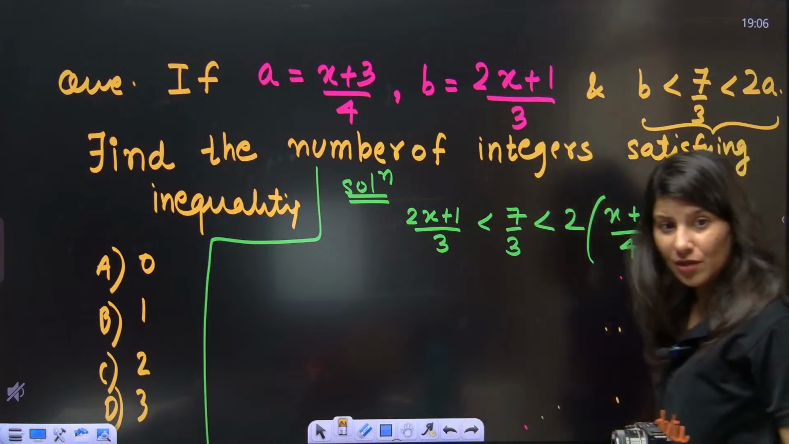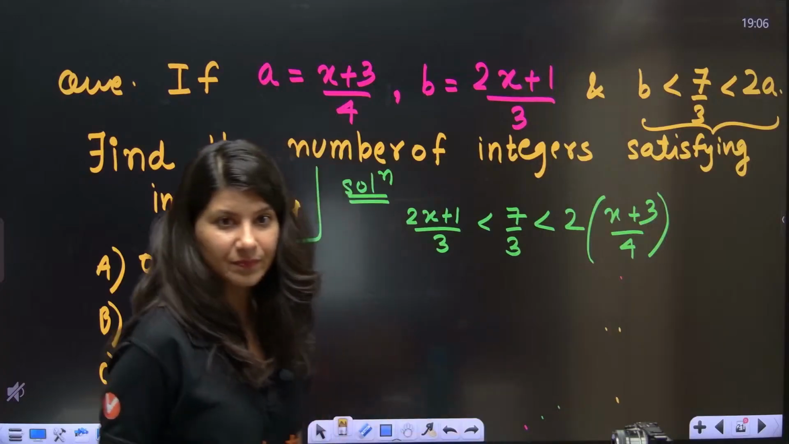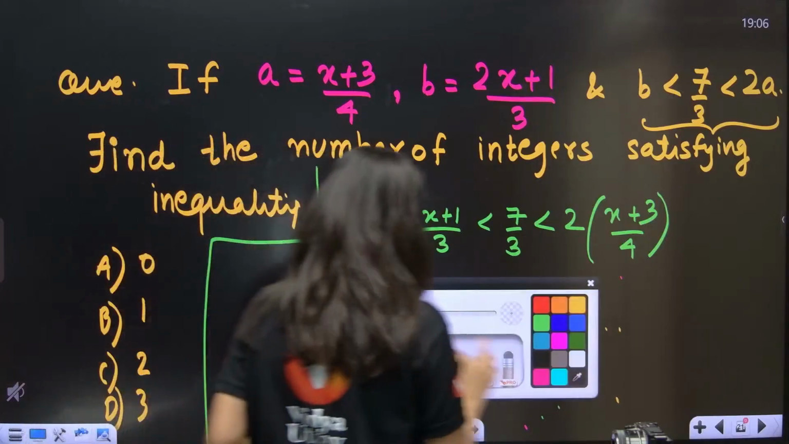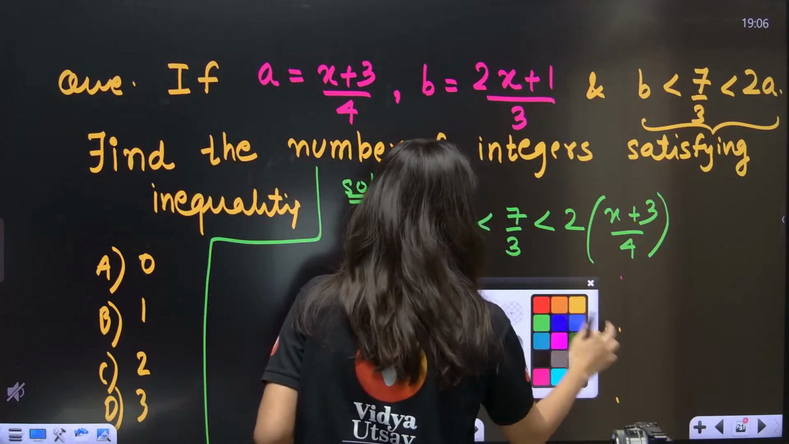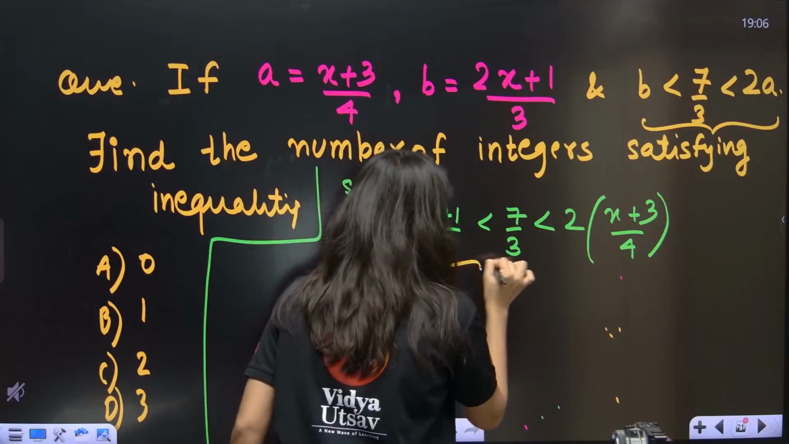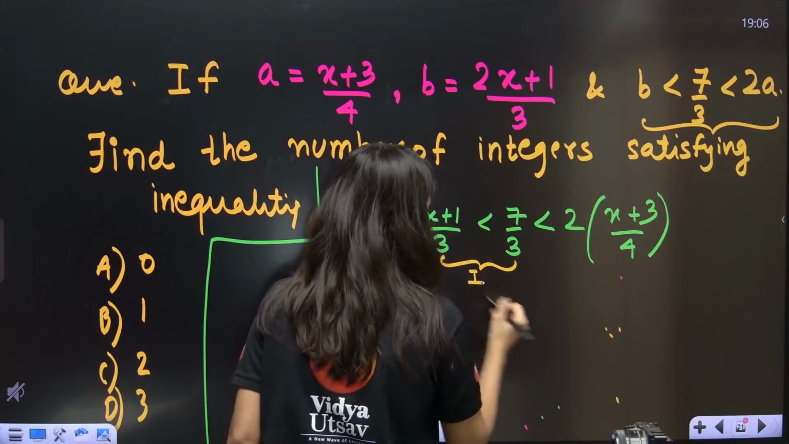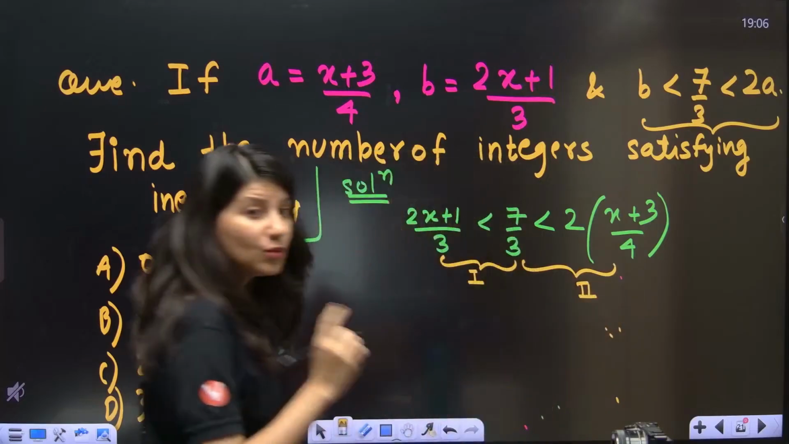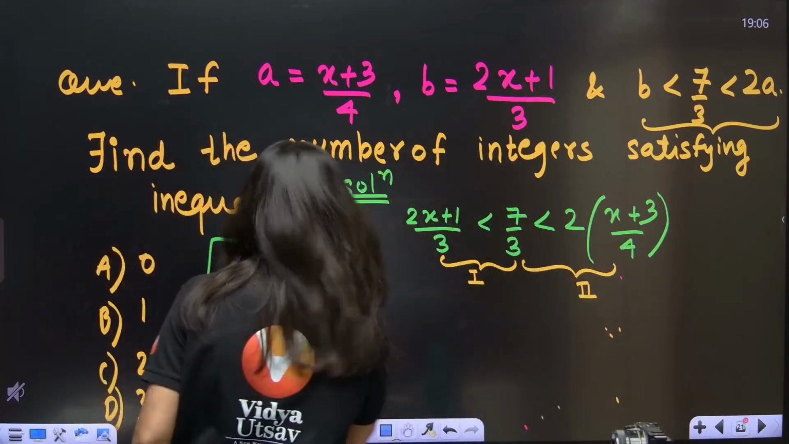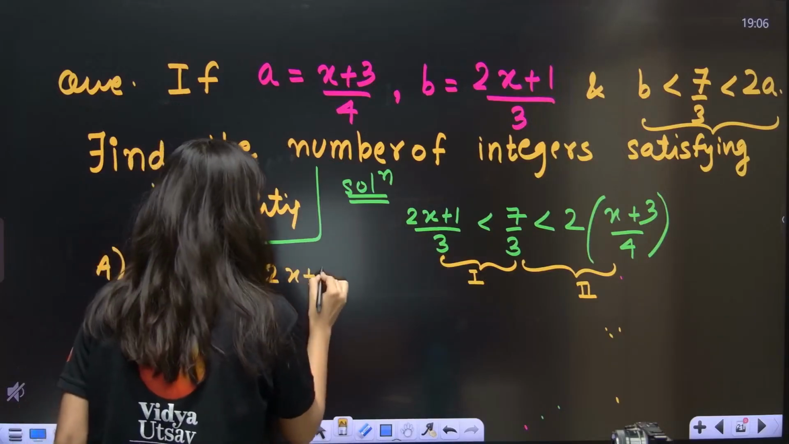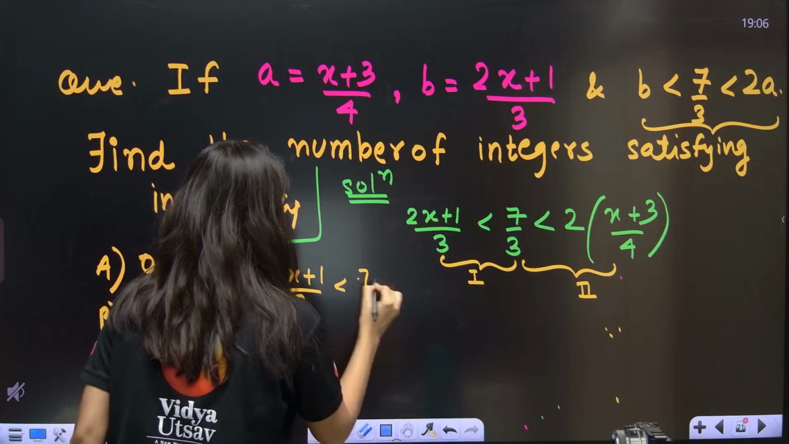How many of you have done this till here? Okay, so I can clearly see that there are two types, a double inequality. So what we are going to do is, this is the first inequality, let's separate, and this is your second inequality. You need to solve both the inequalities. Let's start with the first inequality. Separate the inequality: 2x plus 1 by 3 and 7 by 3.